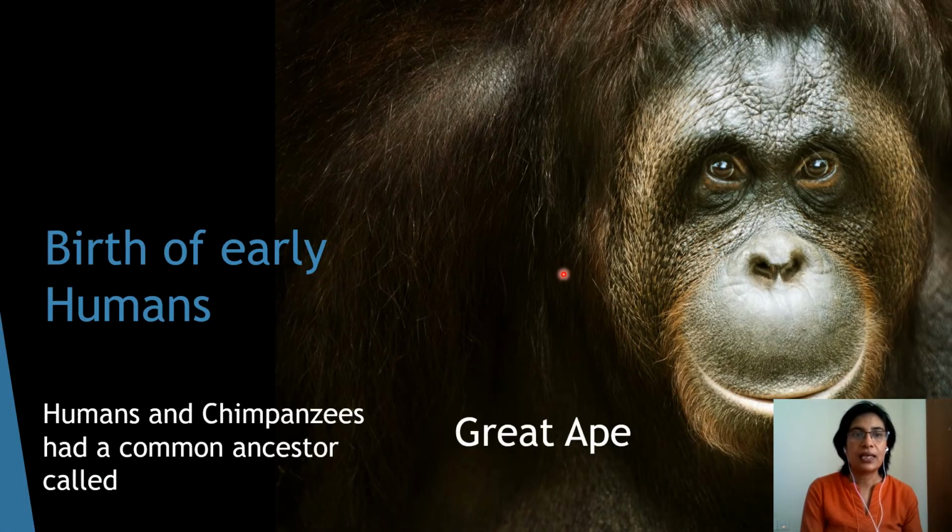Now the next thing is the birth of early humans. This is where it starts. The birth of early humans. Now you see there is an ape here, and I've mentioned it as great ape. Now this ape is called the great ape. Why is it called that? Because humans, that is we, and the chimpanzees had a common ancestor.